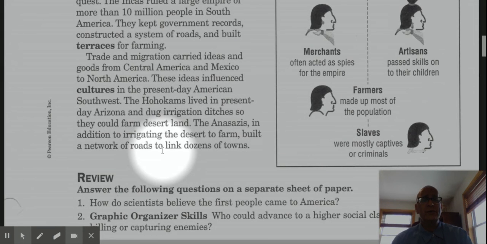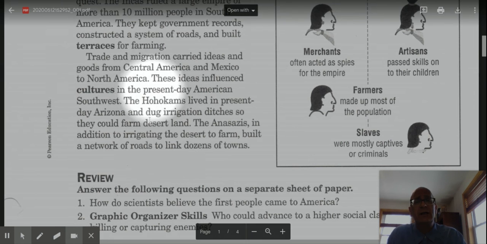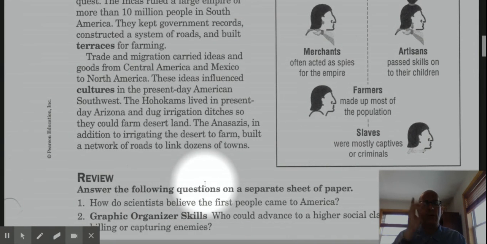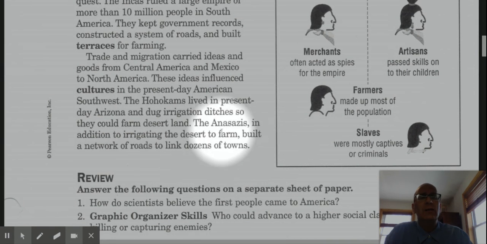Your two questions today that I would like you to answer related to this lesson, you can complete these on a Google Doc and share it with your Google Classroom folder, please. Please label your responses. Question 1 is going to be based on the reading. Question 1 asks, how do scientists believe the first people came to the Americas? A couple of theories and ideas are presented in the reading.